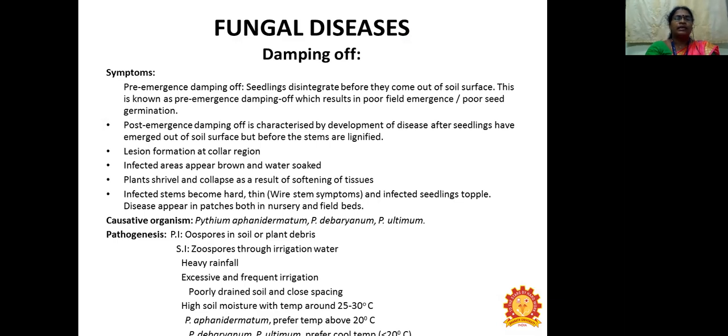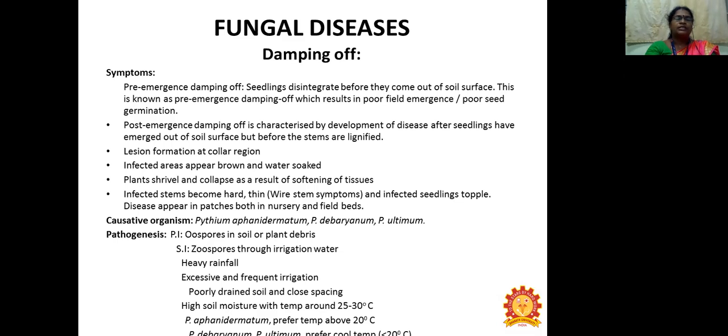The plant shrivels and collapses as a result of softening of tissue. Infected stems become hard and infected seedlings will topple over. The disease appears in patches both in the nursery as well as in field conditions. Causal organisms: Pythium aphanidermatum, Pythium deliense, and Pythium ultimum.